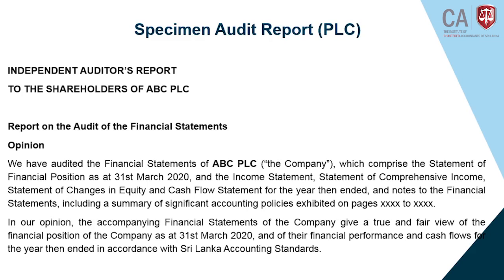You see, any audit report, number one should be like this. What is that? Number one, Independent Auditor's Report. We call it the title of the report. You can see this in any practical report as well. The number one element of an audit report is to have a heading.